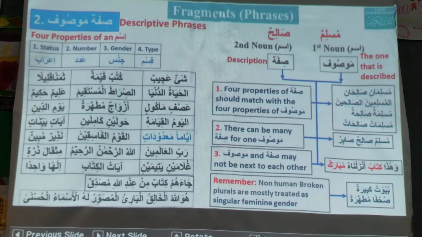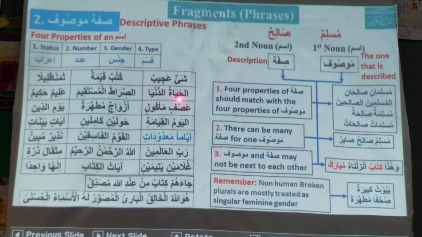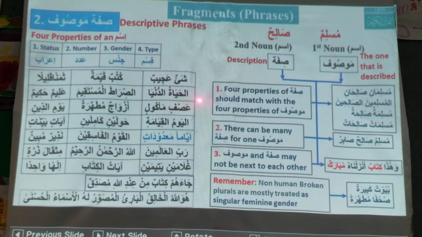Al-hayatud dunya. Is it sifa mawsuf? It is not? Why do you think it is not? What is the problem here?